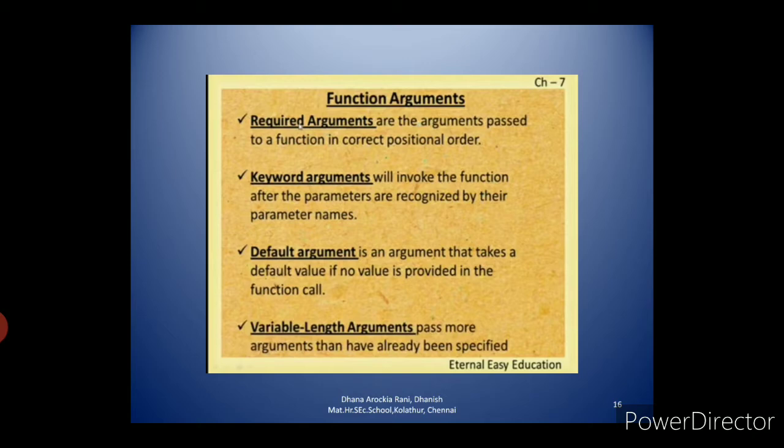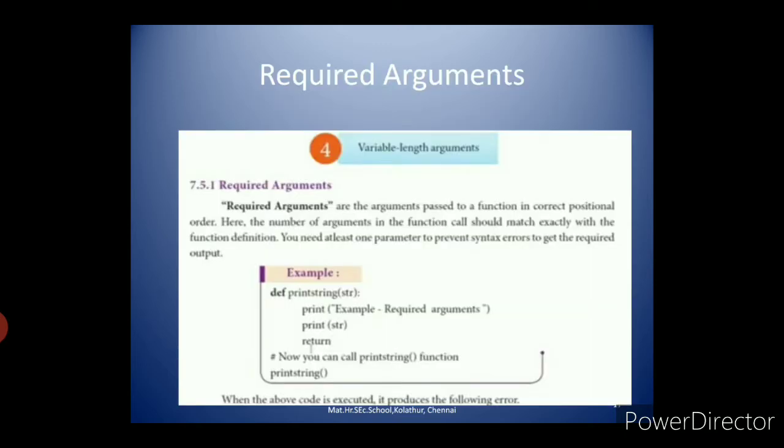Then variable length arguments. What do you mean by variable length arguments? Variable length arguments pass more arguments than have already been specified. So the first one we will see one by one.